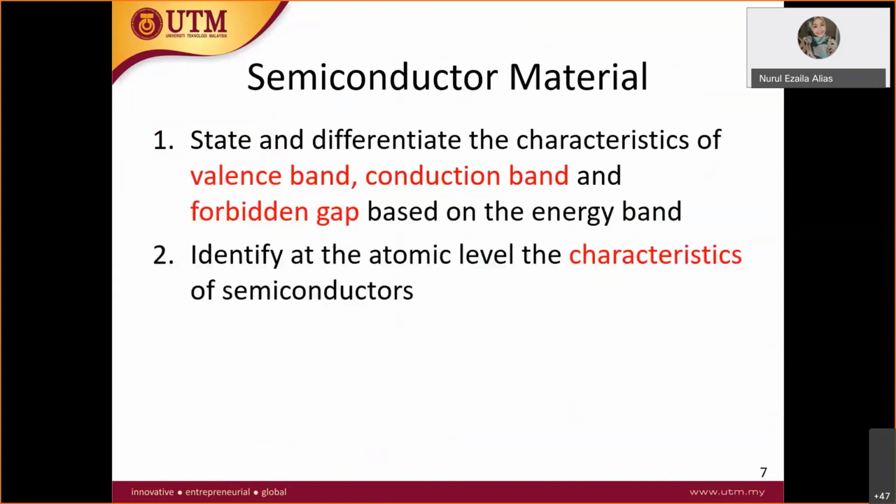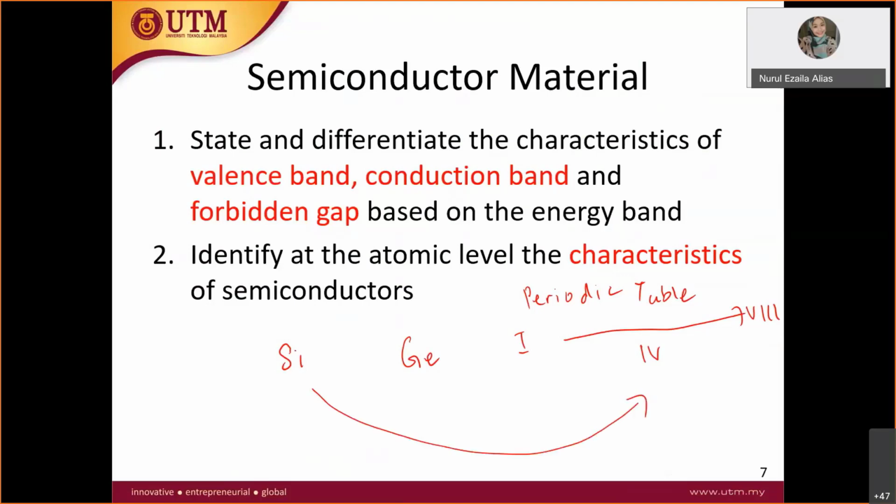Okay, semiconductor material. The one that I think you all know now is silicon, and also germanium. If you still remember the periodic table, where you have from group 1 to group 8, silicon and germanium are in group 4.